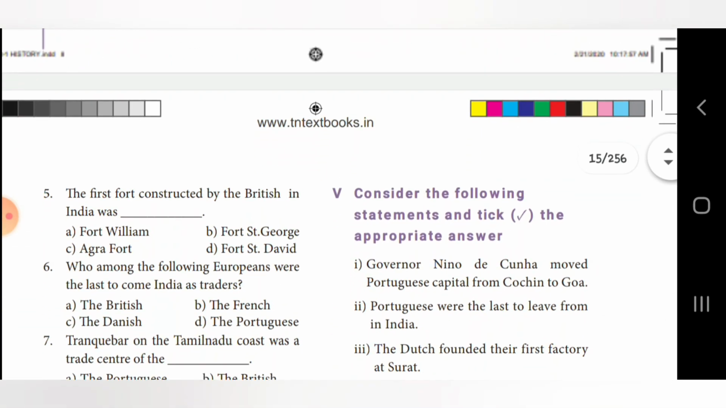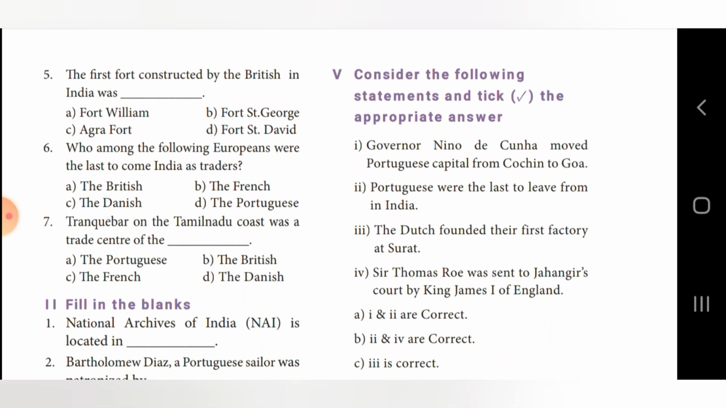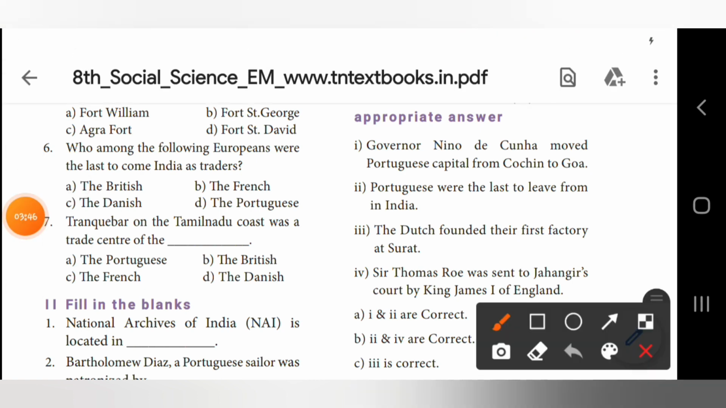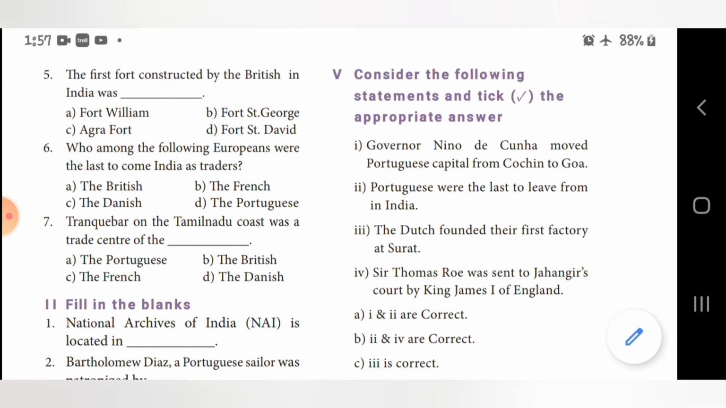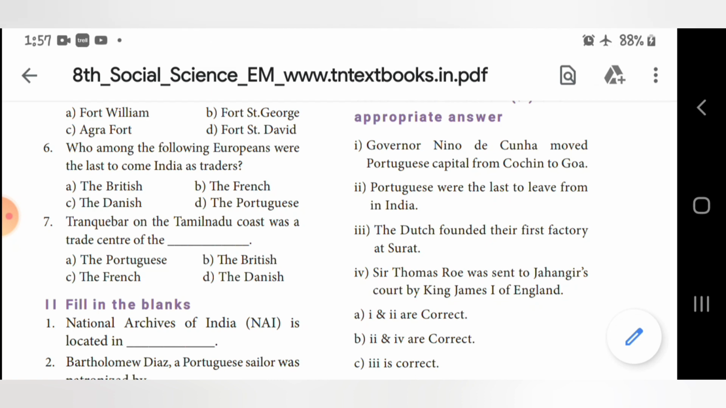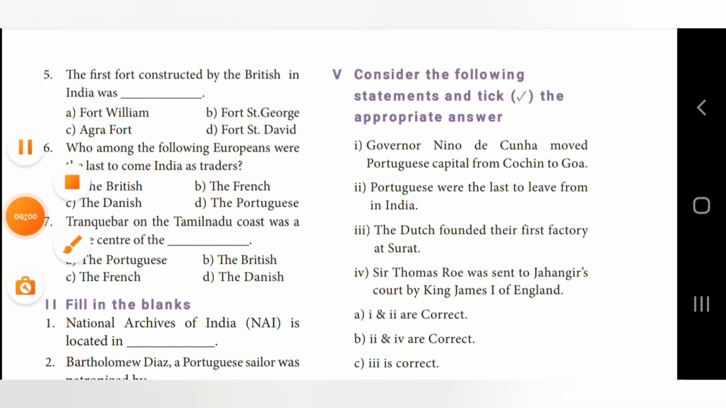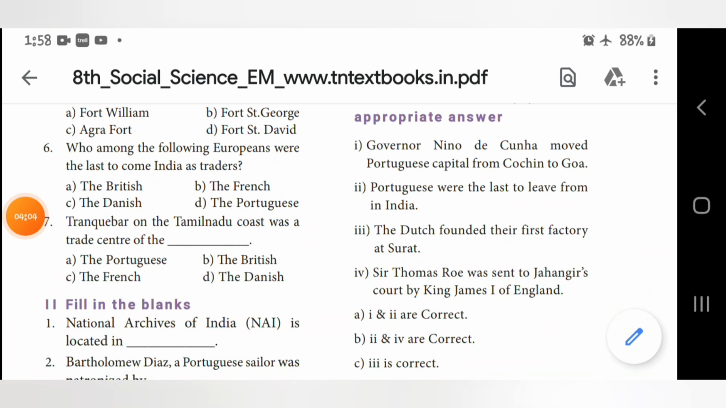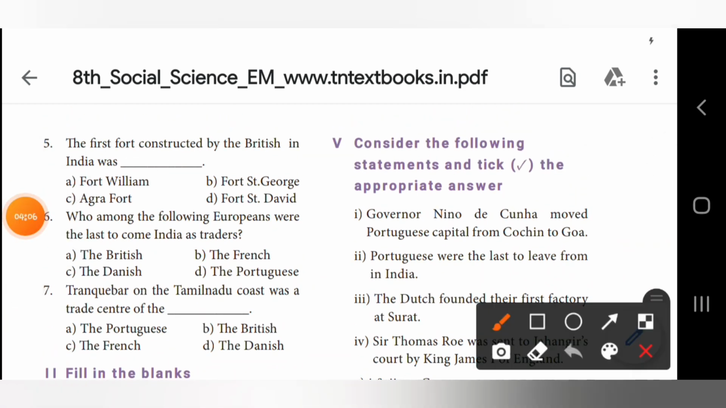Next, fifth one, the first fort constructed by the British in India was? The answer is B, Fort St. George. Fort St. George is the answer. I'll just mark and show you here. B. The first fort constructed by the British in India was Fort St. George.